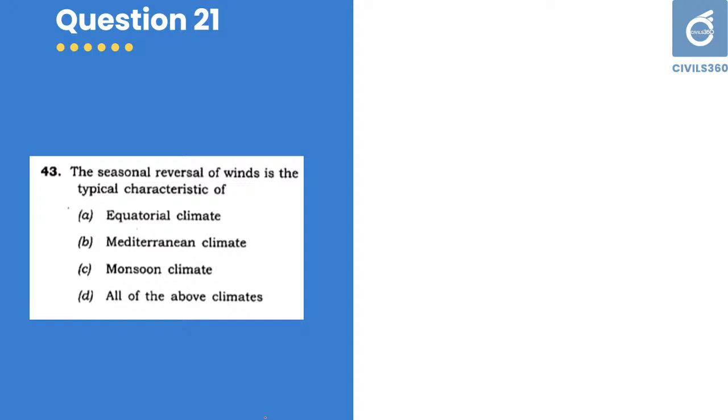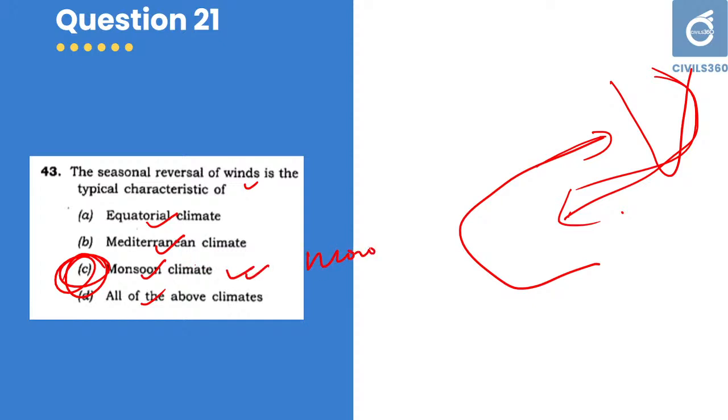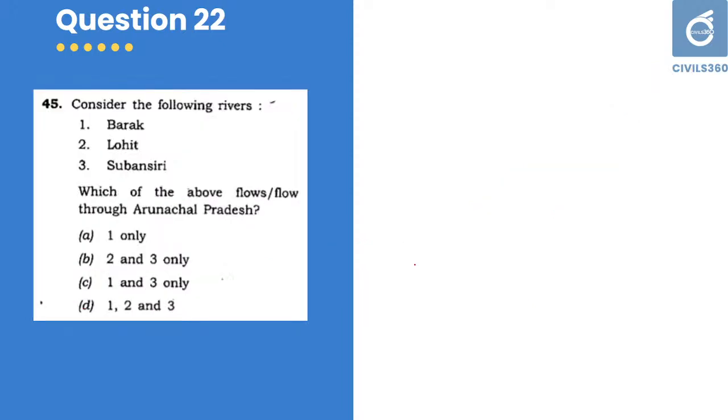Then for 21st question, that is a very simple question. The seasonal reversal of wind is the typical characteristic of equatorial climate, Mediterranean climate, monsoon climate, all of the above. The simple thing. This is the thing of monsoon. There is southwest monsoon and there is northeast monsoon. That is, it is the typical characteristic of monsoon climate. Monsoon climate is the reason.